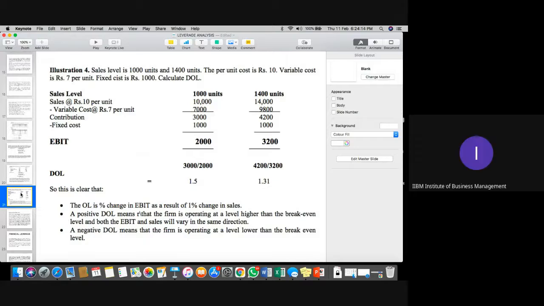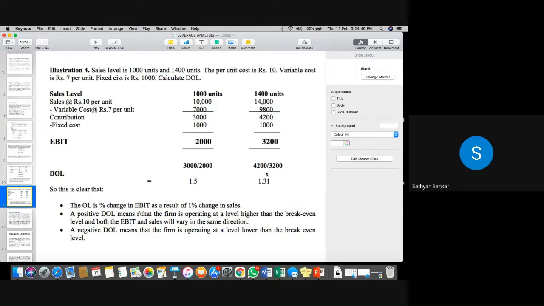Okay. You can see this question right now. At sales levels of 1000 and 1400, the per unit cost is 10 rupees, variable cost 7 rupees, fixed cost 1000. We need to calculate DOL. Please try it once. Don't do the answer right now, please. At 1000 sales level and 1400 sales level, what will be the DOL of the company, and how to interpret the result is very, very important over here. First of all, solve the DOL for both and then we'll discuss.